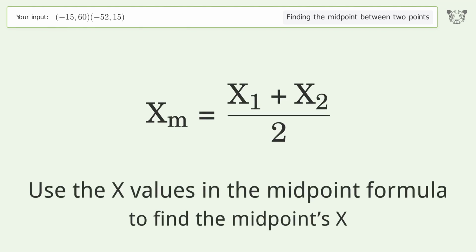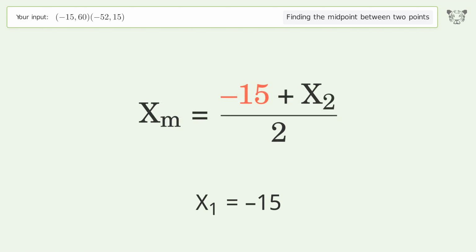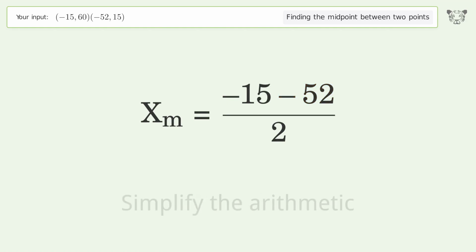Use the x values in the midpoint formula to find the midpoint's x. x1 equals negative 15. x2 equals negative 52. Simplify the arithmetic.